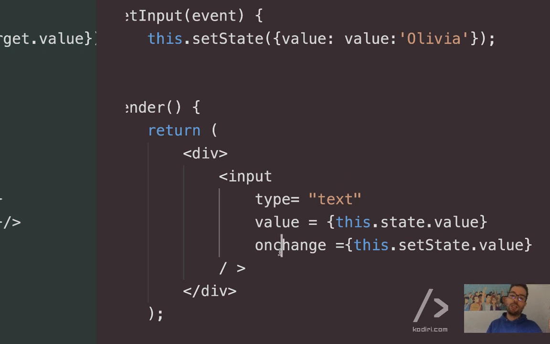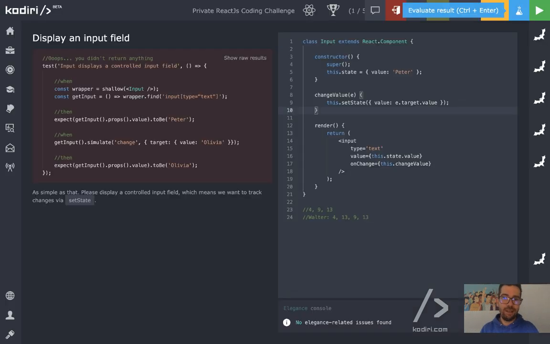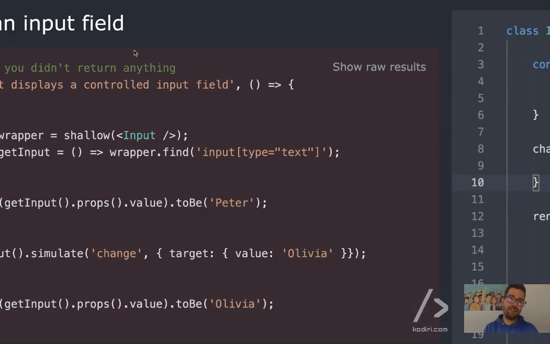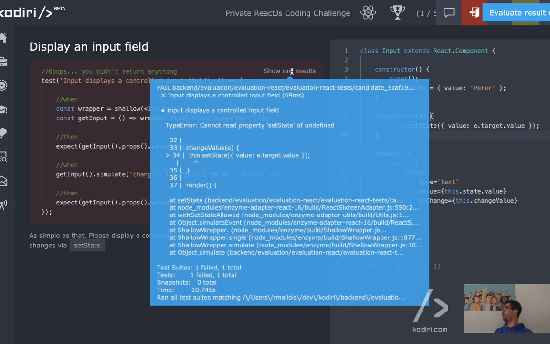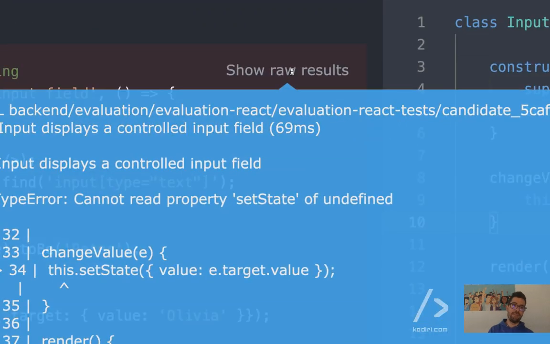It's not, well, correct. That's another problem. It's very important. Also, remember, JavaScript is case sensitive. So onchange, probably React won't like it, yeah? Look, it fails. It does fail. And then, maybe you've noticed there is a way to get the raw results. Yeah? And here, we got something very, very, very interesting.